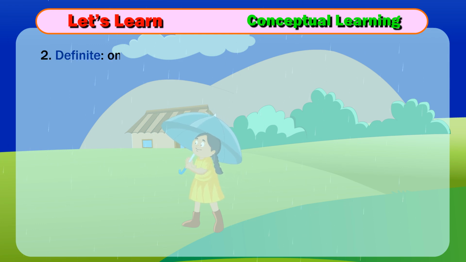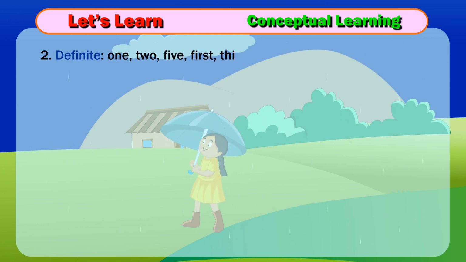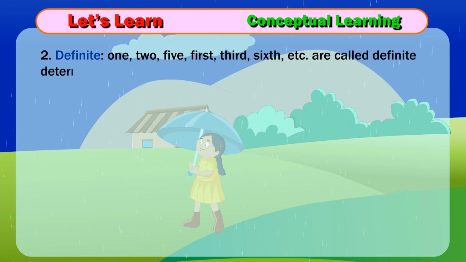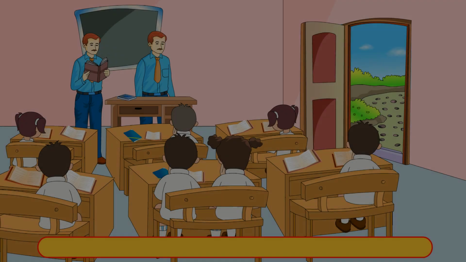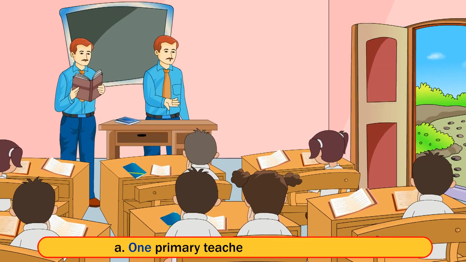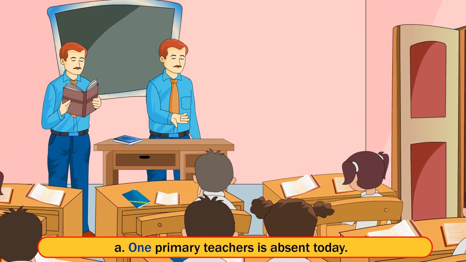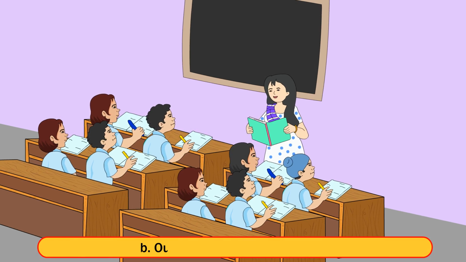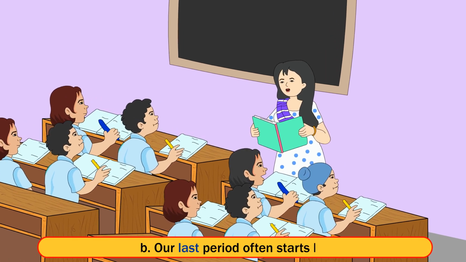2. Definite: 1, 2, 5, first, third, sixth, etc. are called definite determiners. Examples: A. One primary teacher is absent today. B. A last period often starts late.